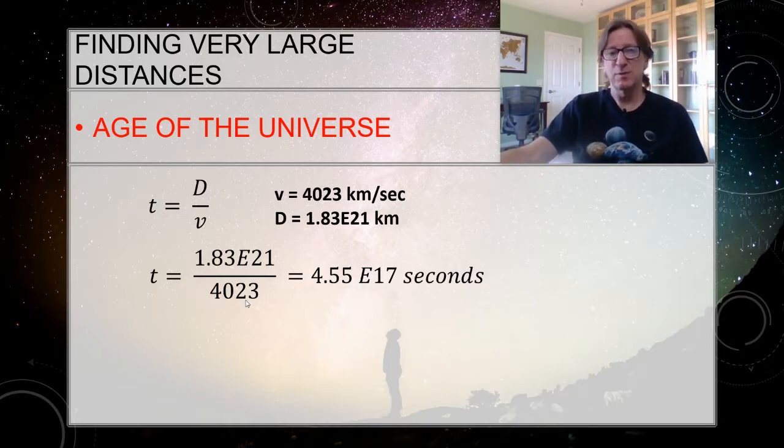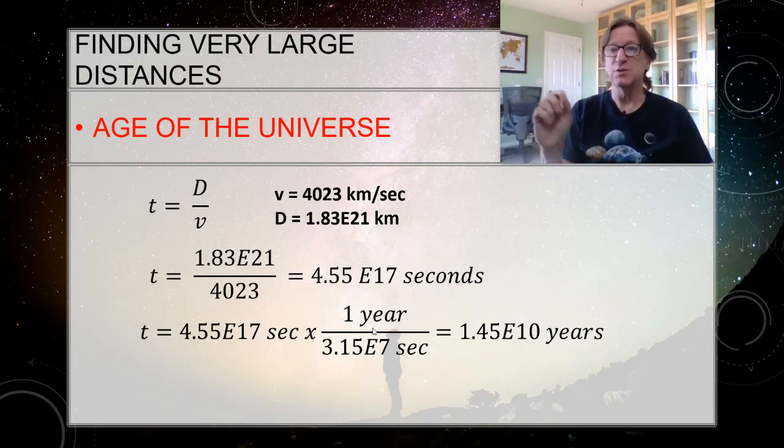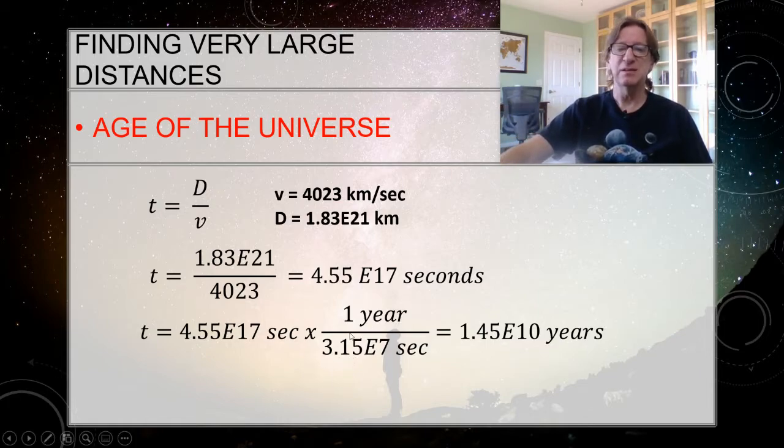Now that's a little hard for most of us to relate to, so it would be a good idea if we converted that to years. So here we've got 4.55 times 10 to the 17 seconds. I want my seconds to cancel, so I'm going to put seconds in the bottom. There are a lot more seconds in a year than there are years in a year. So 3.15 times 10 to the 7 seconds in 1 year. And if you're wondering where we get these constants, I've uploaded an equation sheet to Canvas that has all of the constants and conversions and everything in it that you need. So there's about 31 million seconds in a year.